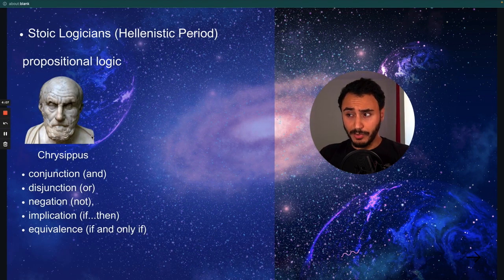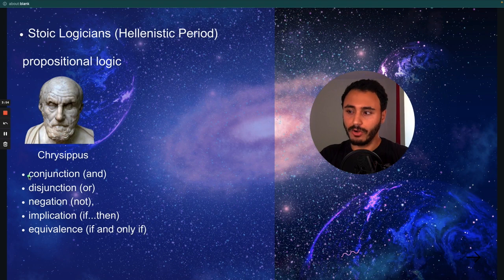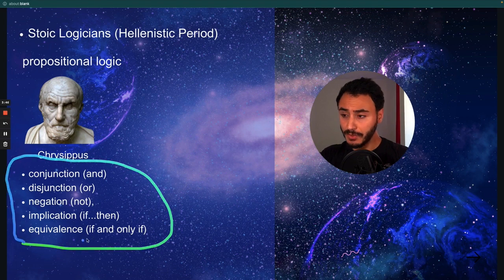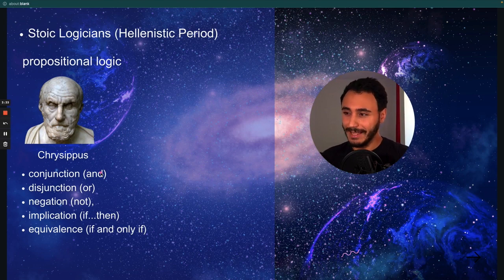So we got Chrysippus, who made a lot of contributions to propositional logic. Propositional logic covers things like or, not, which are called conjunction, disjunction, negation, implication, equivalence. And probably if you are a computer science student, you will for sure go through these concepts when you are learning logic. Usually it's called logic and discrete structures, and this subject will go through propositional logic. Propositional logic is a big subject in computer science and in logic, generally speaking. So this dude has made a lot of contributions to it.